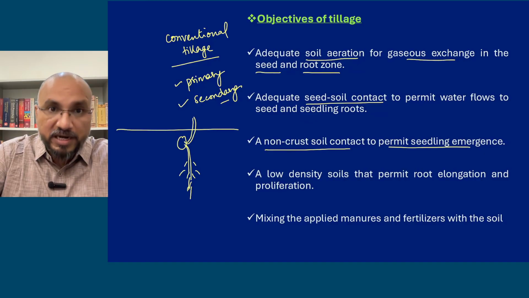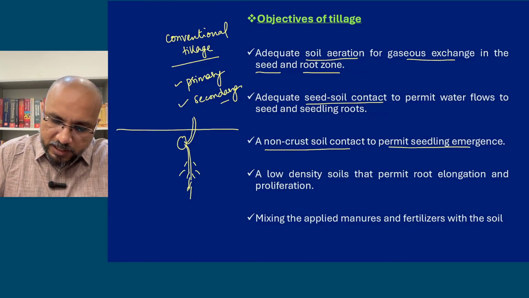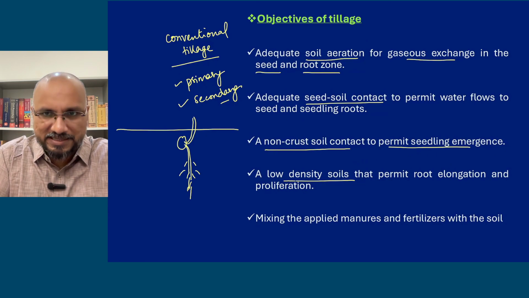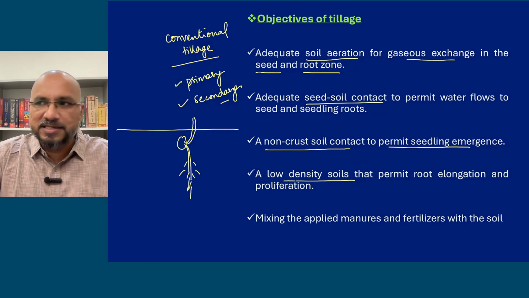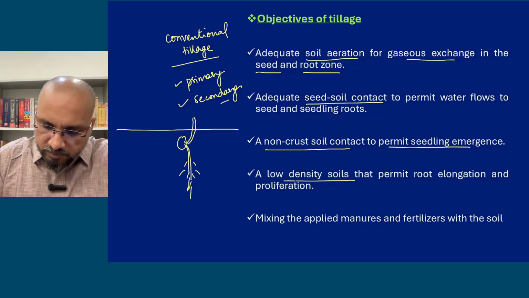So if the soil is hard and there is a crust, seedlings will not be able to emerge. So to break that crust, a low density soil is needed. If the soil is loose, density is less, so soil will become more dense after the cultural operation. After the harvesting of the crop, soil will be very compact, very dense, so you have to make it loose again. So that is one of the purposes.